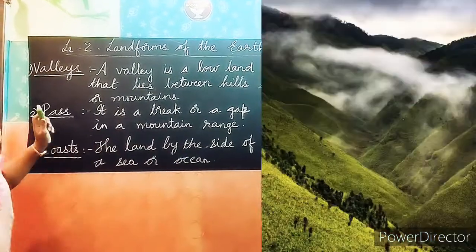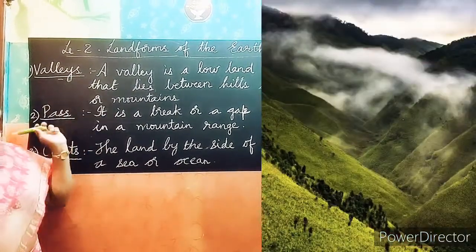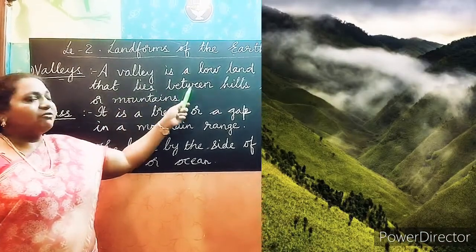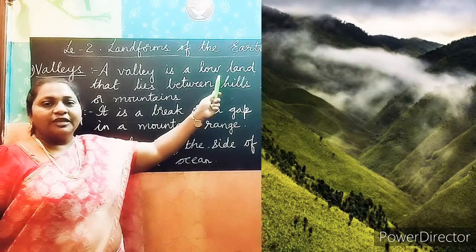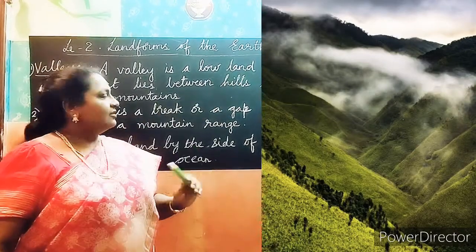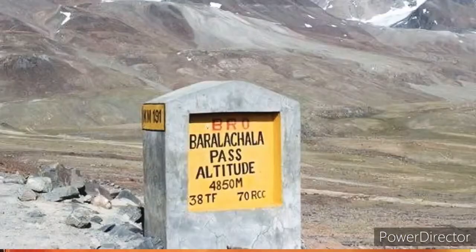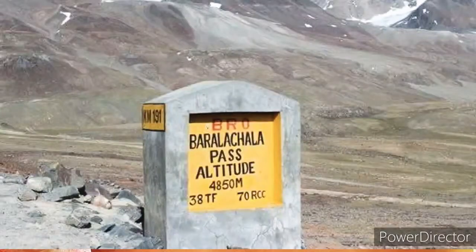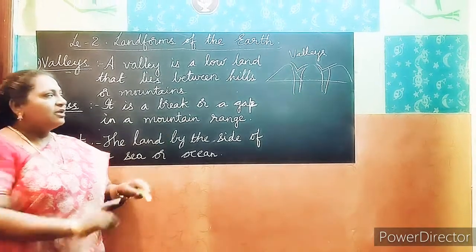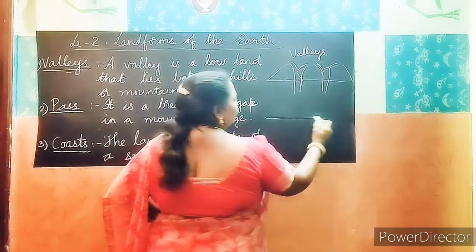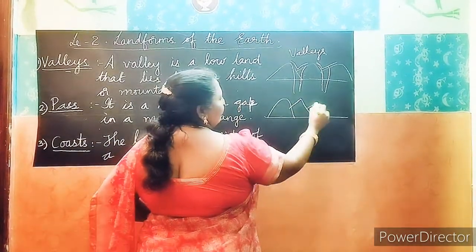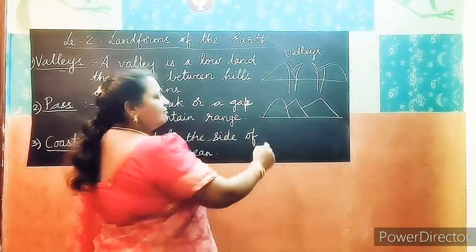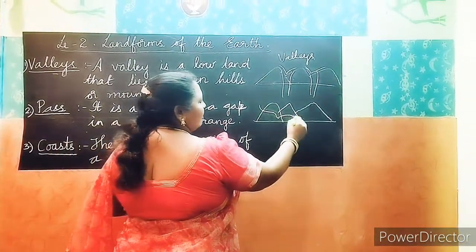Now again I tell you, remember valleys. What is a valley? A valley is a lowland that lies between two hills or three hills or mountains. Next one is pass. What is a pass? It is a break or a gap in a mountain range. Now see the mountains. So many mountains together make a mountain range, and in this mountain range, there will be a pass.